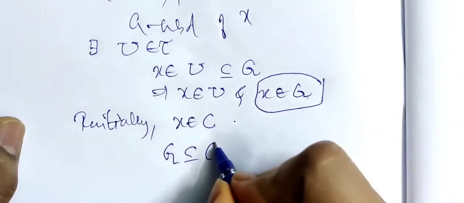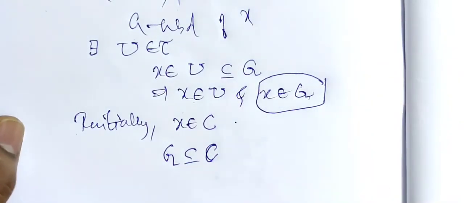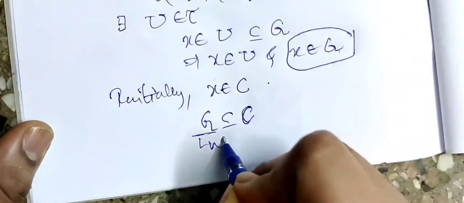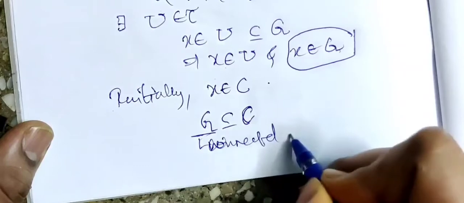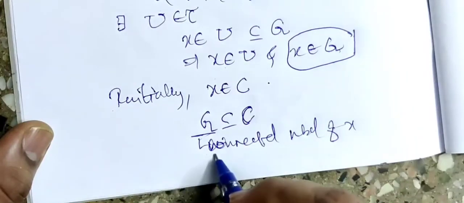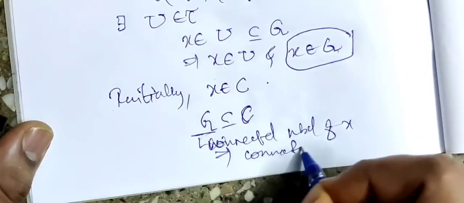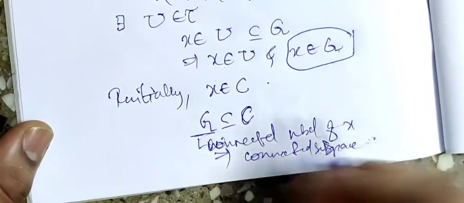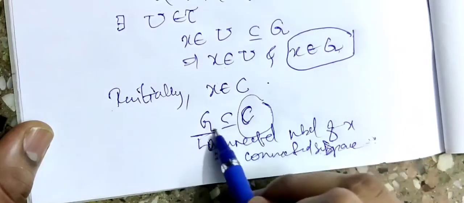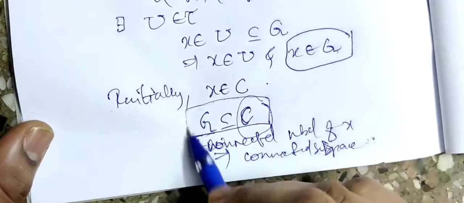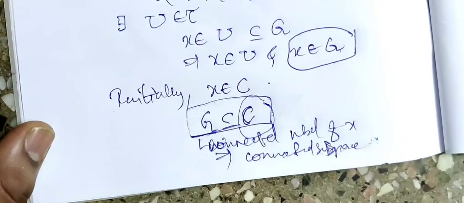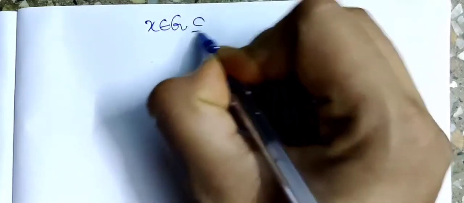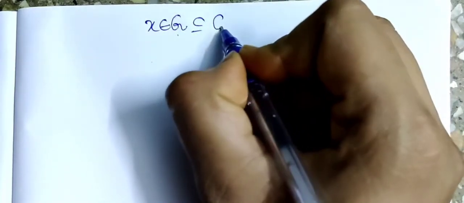Now this statement can also be justified as follows. G was a connected neighborhood of x. That is, it is a connected space, right? This implies G is a connected space. Now each connected subspace is contained in a component. So I can write G is a subset of C. That is, we have got the element x from a connected neighborhood G, and this is a subset of C.